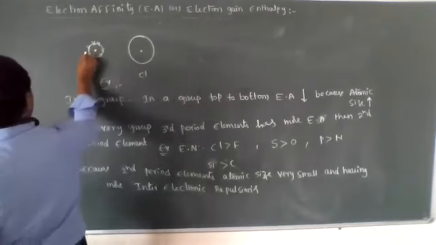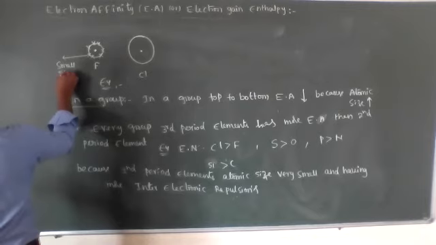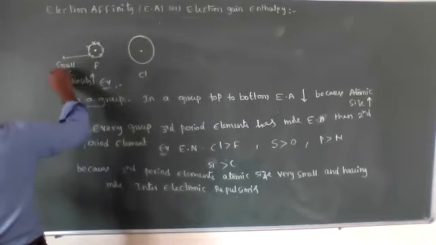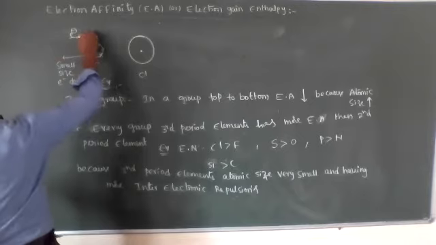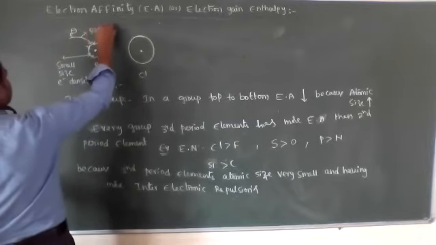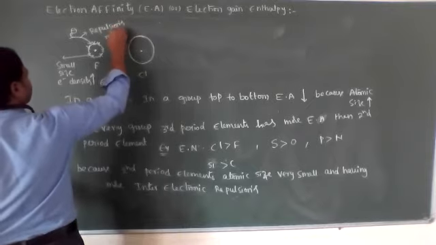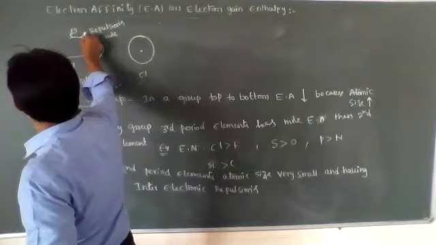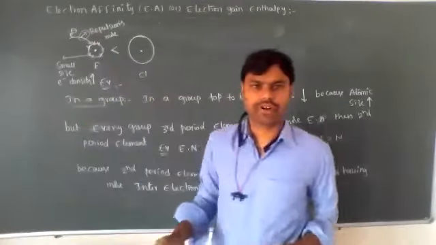So electron density is more in the small size. By the addition of an electron, repulsions are more, which means the addition is very difficult. If repulsions are more, that's why the electron affinity of chlorine is more when compared to fluorine.